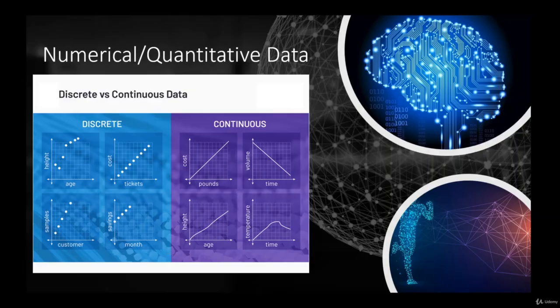If we're talking about continuous data, just for you guys to understand, this would be a point on the graph. For example, let's talk about the cost versus number of tickets. If I buy one ticket, it's going to cost me, for example, $20. If I buy 2 tickets, it's going to cost me $40. But I can't buy 1.3 tickets, which in continuous would work. Because in continuous, you will have another thing, which would be pound versus cost. And in this case, there is an infinite possibility.